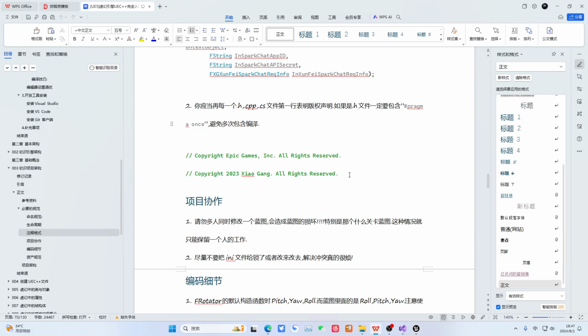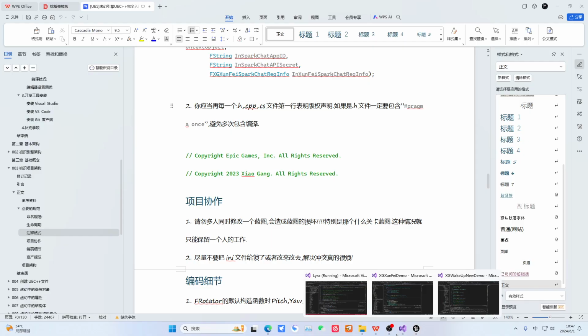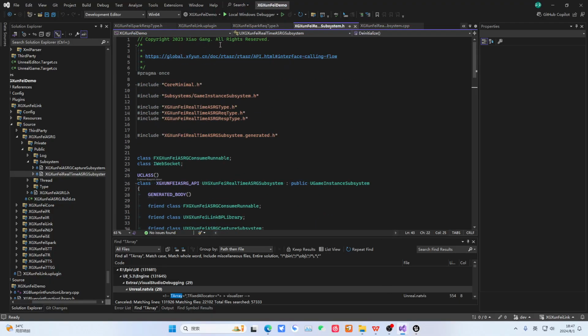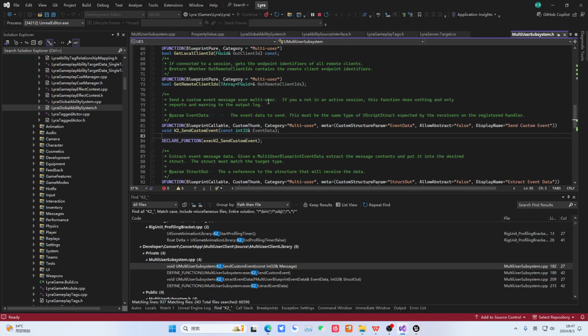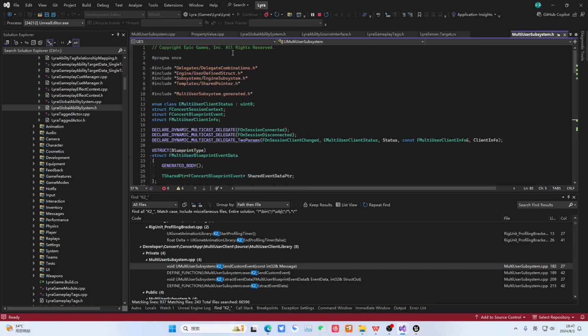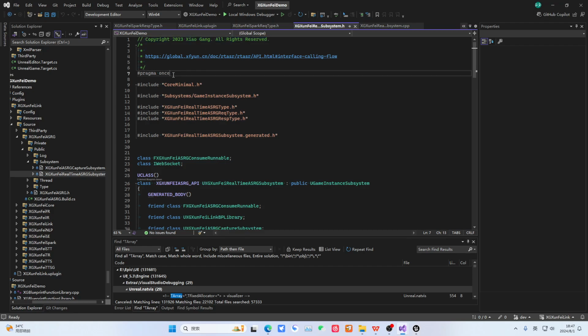Then, when you define an H file, we usually put the copyright notice first. Then, if it's an H file, you must include #pragma once. This avoids problems. You'll notice that when I write files now, we need to add a copyright notice here. If you have ever listed a product on the Epic Games store, you will find that it requires the first line of each source code file to clearly state your copyright notice. So let's take a look at Lyra. Right, Epic Games, Inc. All Rights Reserved. This is a copyright notice.